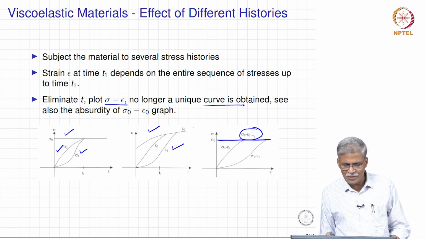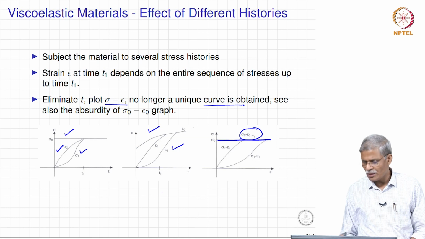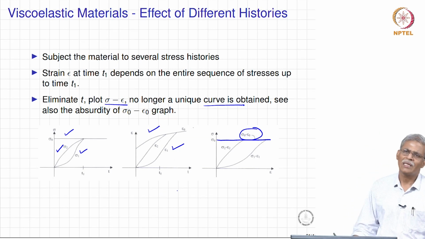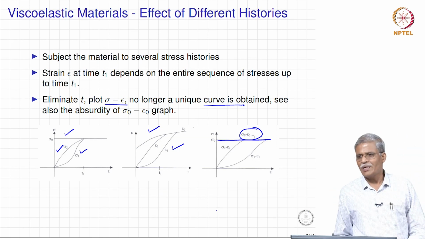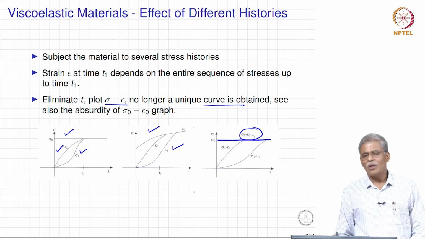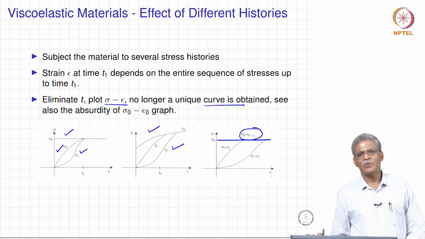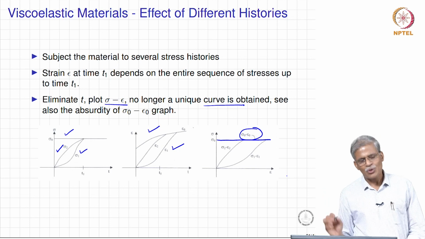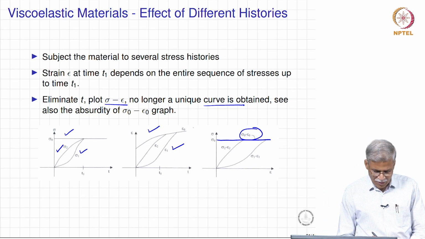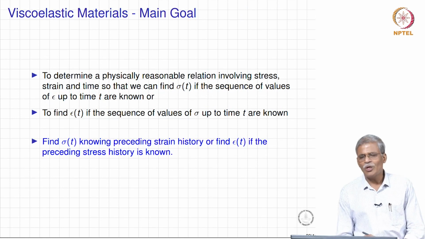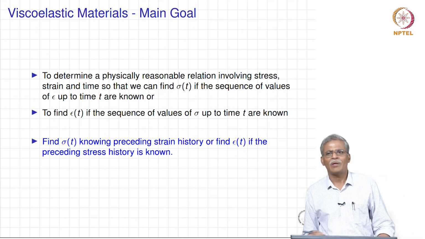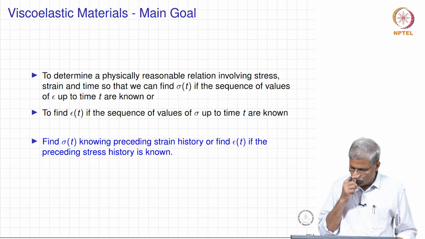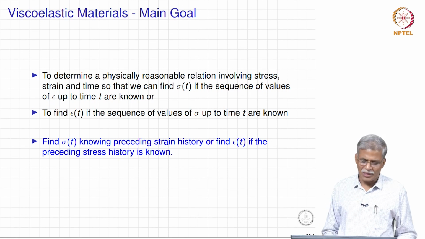So, if you are studying a viscoelastic material, unless otherwise stated, drawing a sigma versus epsilon plot for a viscoelastic material in the time domain will give rise to incorrect interpretations. A student should be very careful and aware of not making such a plot.